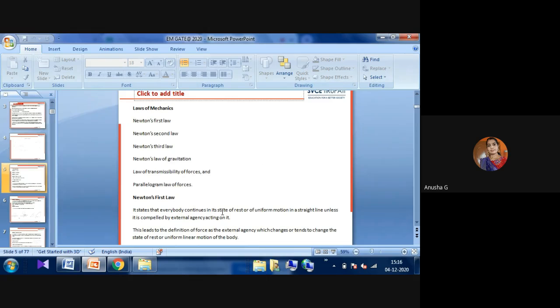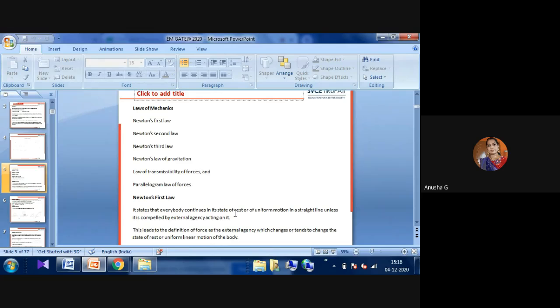In the first law, what we learned is that every body continues in the state of rest. Each and every body, whether in a state of rest or uniform motion, will be in a straight line unless it is compelled by an external agency acting on it. If some other person comes and pushes us, then only will we move. Suppose we observe any ball or any material, it will be in a state of uniform motion only or in a state of rest only.